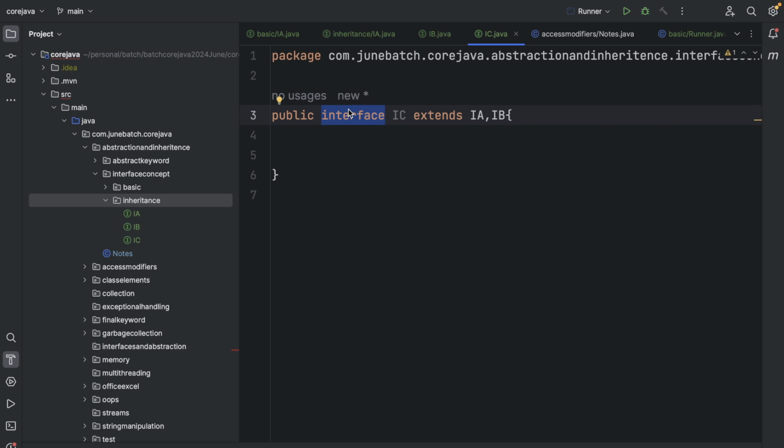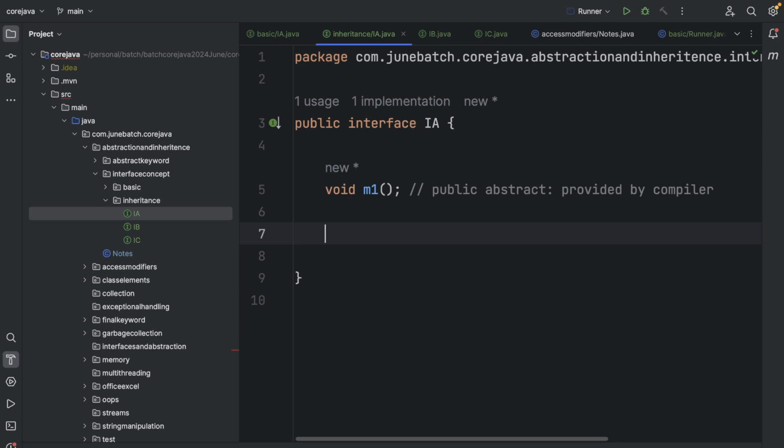Now you know that if IC extends IA and IB, it can inherit both. And what was the issue with concrete classes? The issue was that if I have both these classes, IA and IB, and both have the same method, then during overriding, which method should I choose? If both have an m1 method and IC doesn't have m1, which one will I choose?